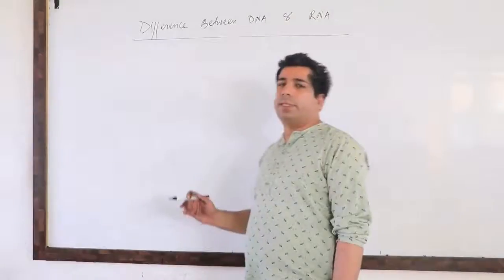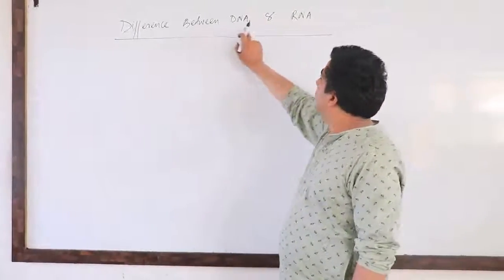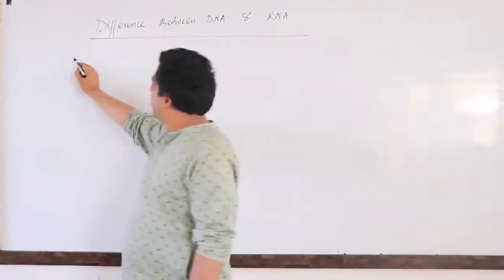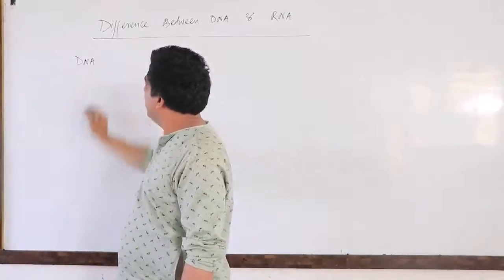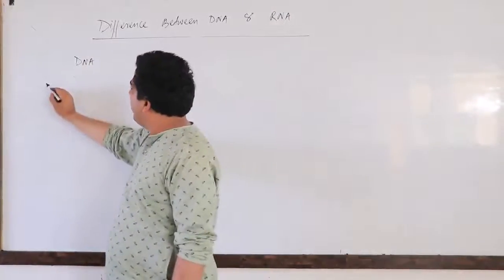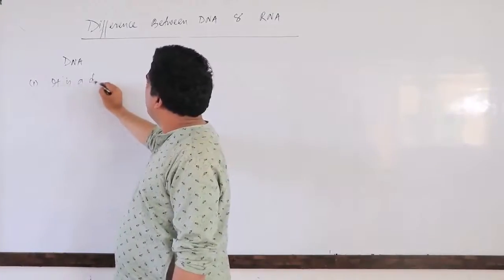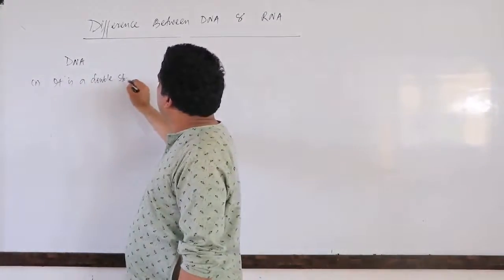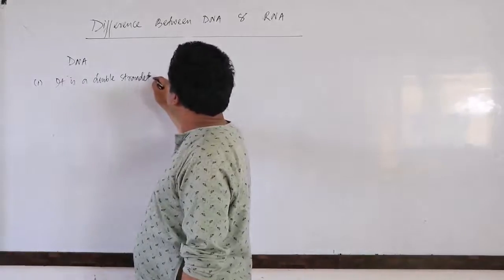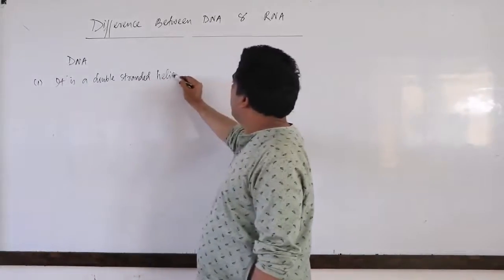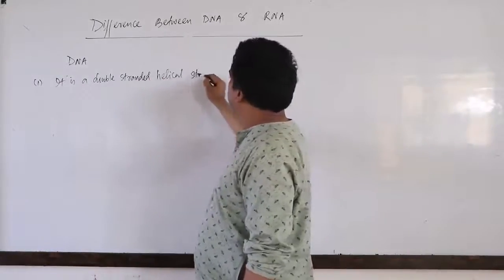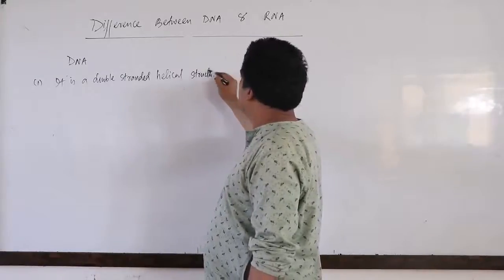So my dear friends, now we'll be talking about the difference between DNA and RNA. Let's talk about our DNA first, correct? So DNA, everybody knows, it is a double stranded helical structure, correct?